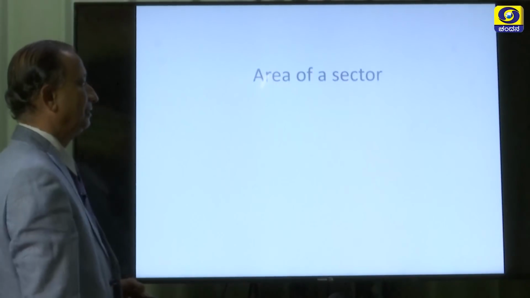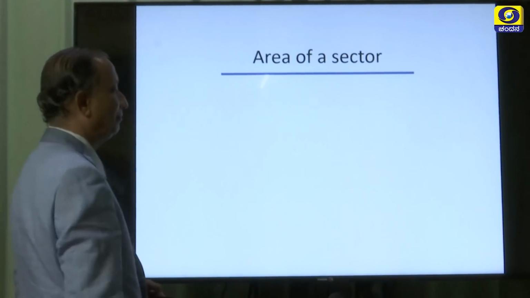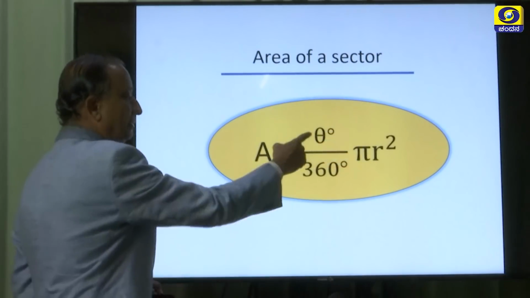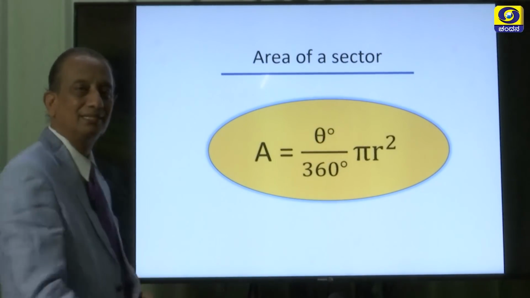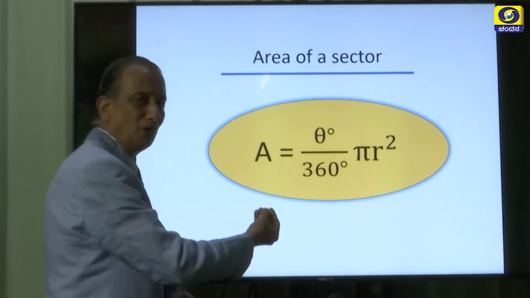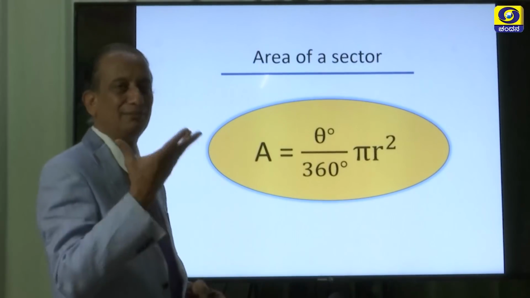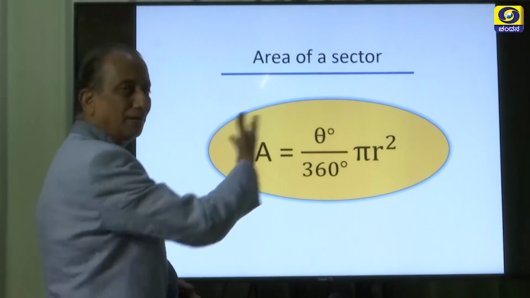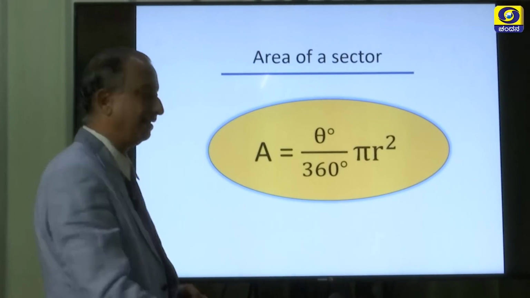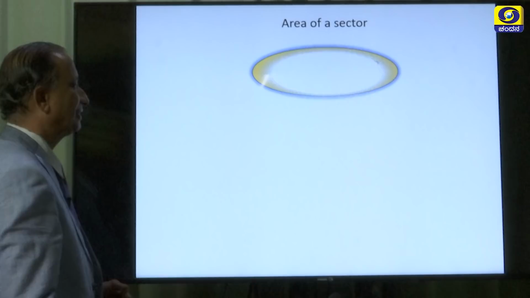Now, area of a sector we have understood as theta by 360 degrees times pi r square. A very small formula, you can easily remember this, provided you have understood the unitary method. Now, let us consider 4 examples.